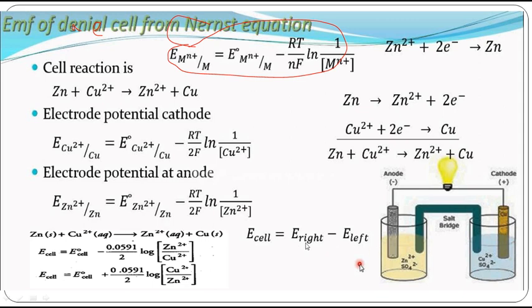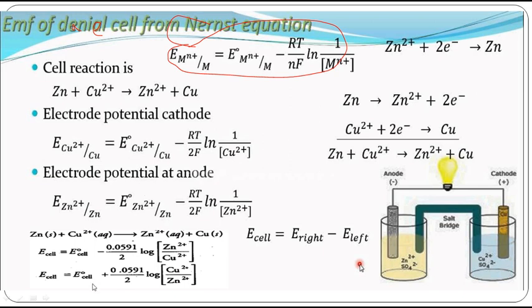What is E right? E cathode. What is cathode here? Copper. So for this E right, I am going to substitute this value: E naught copper minus RT by 2F into ln 1 by copper, minus E naught minus RT by 2F ln 1 by zinc. So what are all constant values, is it not?